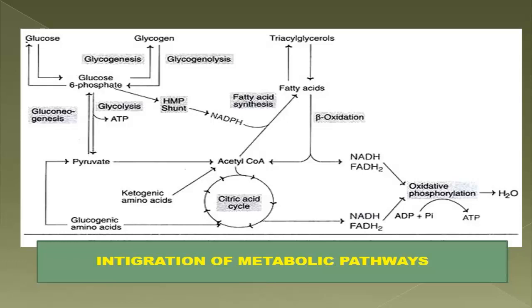And next, the TCA cycle is linked with the transaminase and deaminase reactions. The links are oxaloacetate and aspartate interconversion, and interconversion of alpha ketoglutarate into glutamate. So these are the two link sites linking the TCA cycle with transamination and deamination reactions.